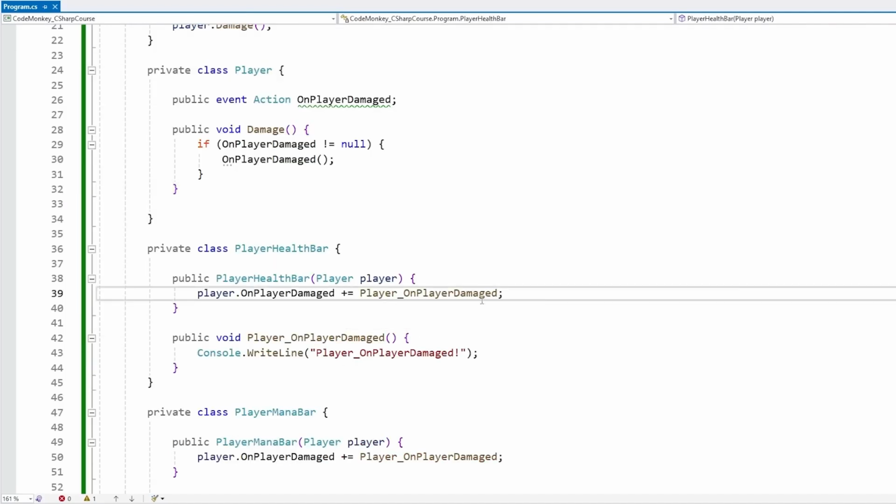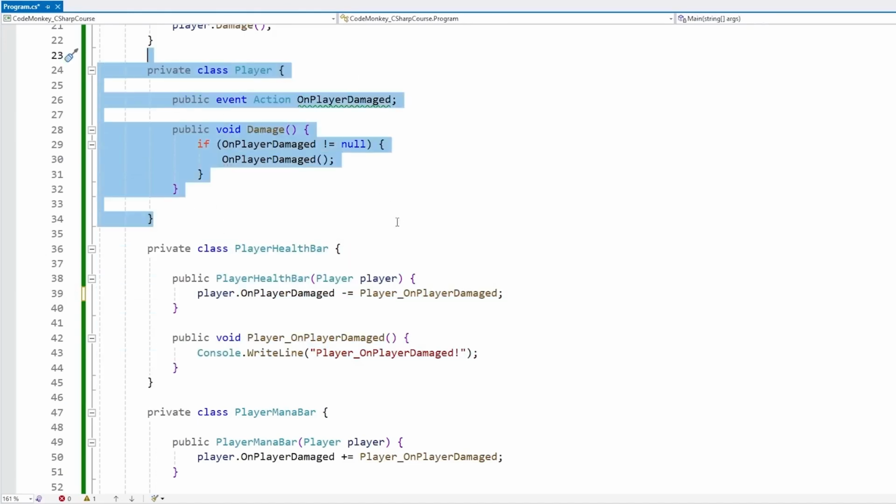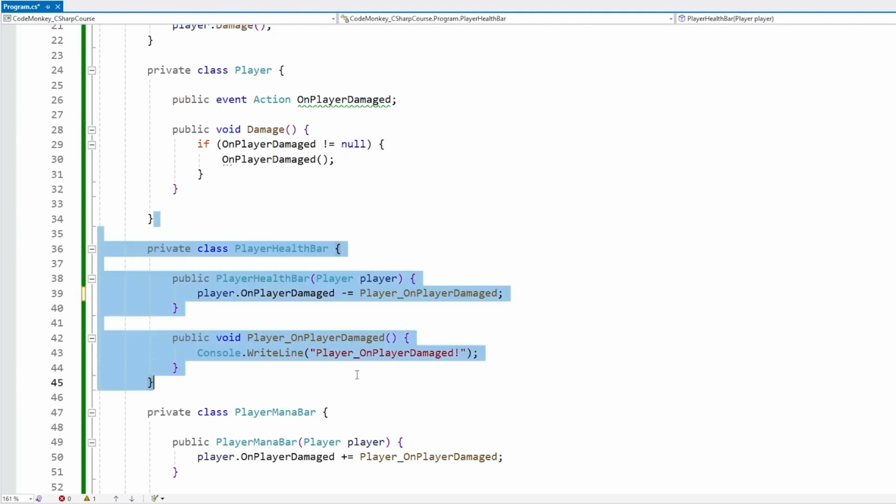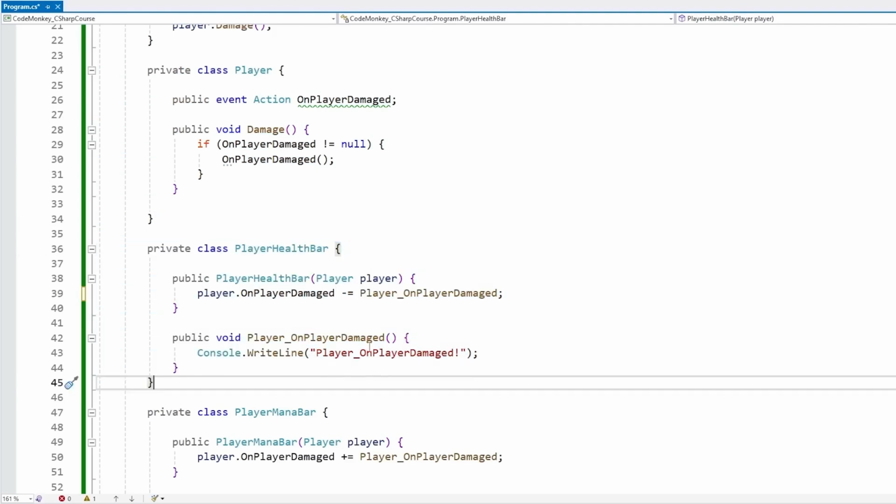And then over here, we are subscribing. But if you want at some point to stop listening to that event, you can simply swap the plus equals to minus equals. And yep, with that, we can unsubscribe. And at this point, I should point out that unsubscribing from events is actually very important. If you don't, then you might end up with memory leaks, depending on the lifetime of the object. If the listener gets destroyed, but the publisher lives on, then it will actually keep firing events onto a listener that no longer exists, so that could cause all kinds of issues. So always keep that in mind.